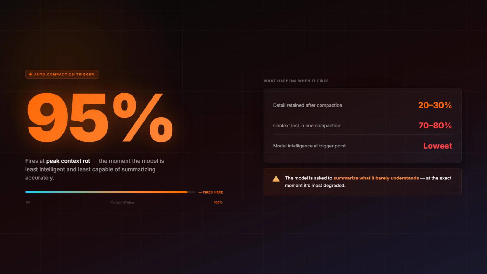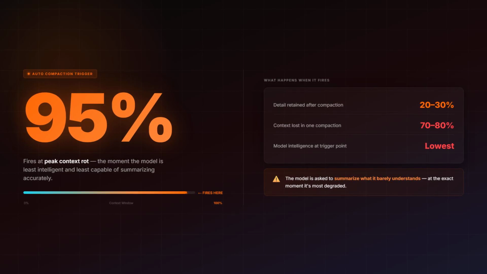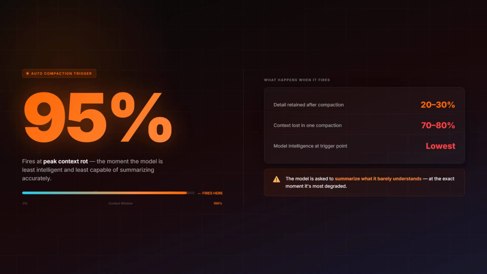Auto-compaction kicks in around 95% of your window. But that's the worst possible moment. The model is already at peak context rot. And when it compacts, you only keep about 20 to 30% of the original detail. You're losing a ton of important context right when you need it most.